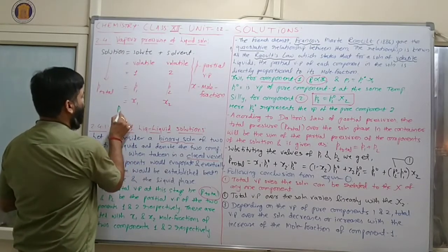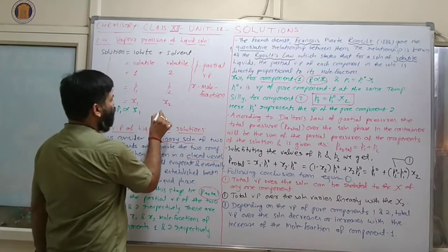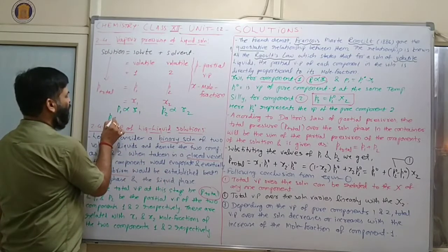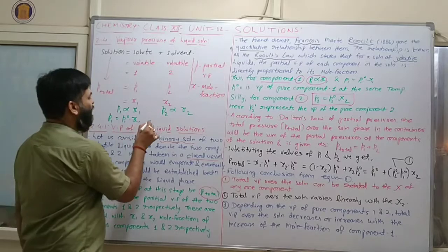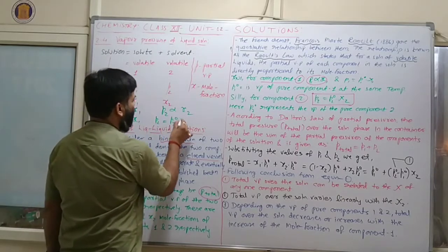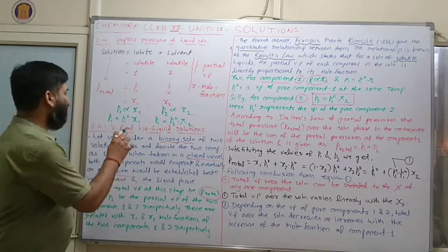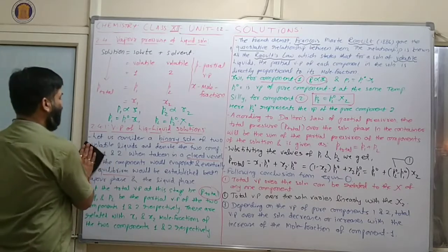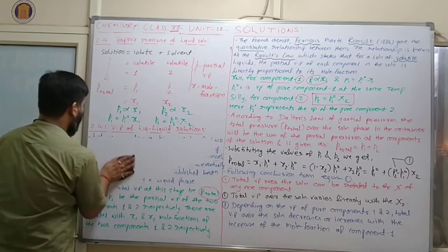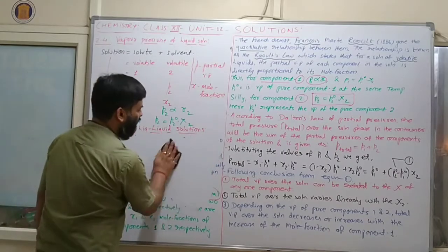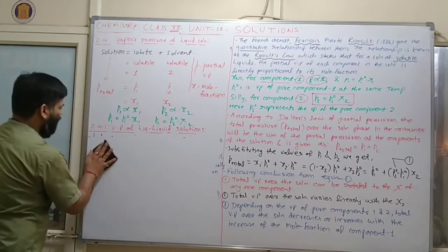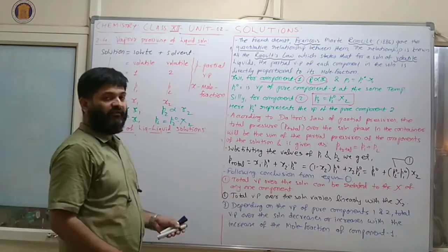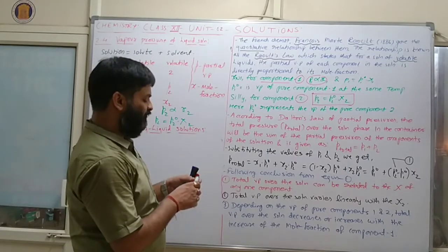Here we can say that P1 is directly proportional to psi 1, and P2 is directly proportional to psi 2. So now P1 is equal to P1 0 psi 1 and P2 is P2 0 psi 2. Here P1 0 and P2 0 represent the vapor pressure of components 1 and 2 in pure condition. Clear? So now this is the complete information of Raoult's law.